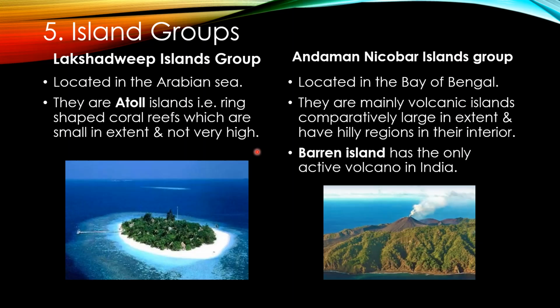They are mainly volcanic islands, comparatively large in extent and have hilly regions in their interior. Barren Island has the only active volcano in India. See in the picture it is shown.